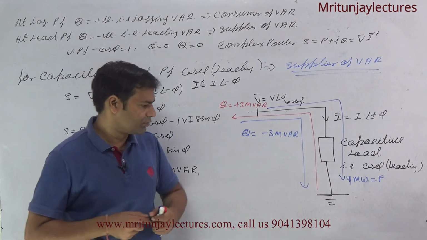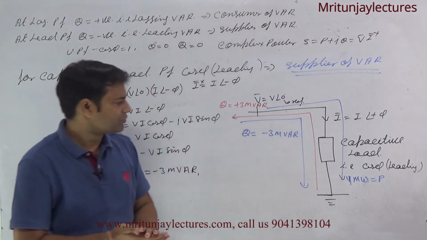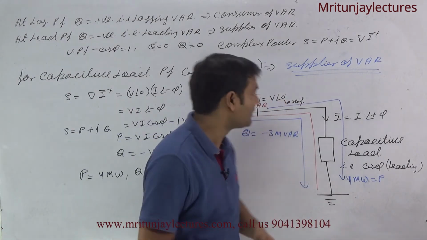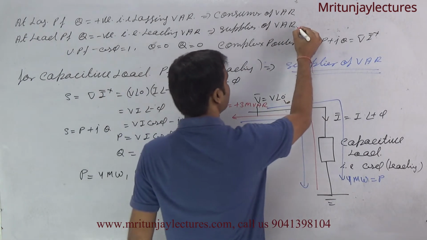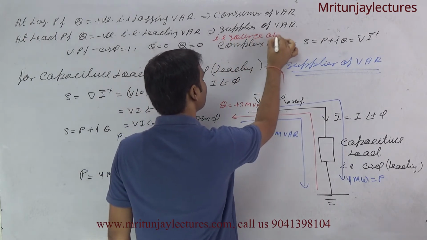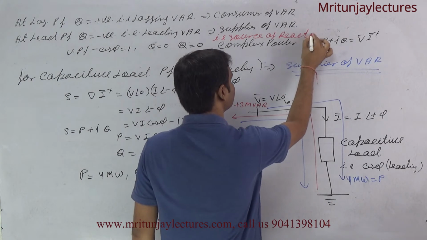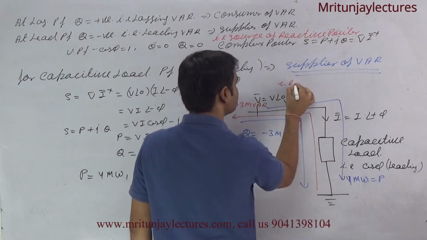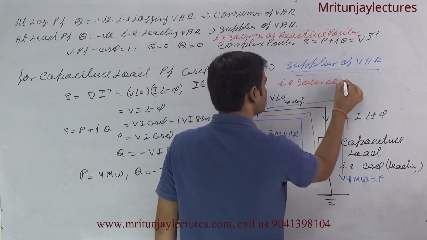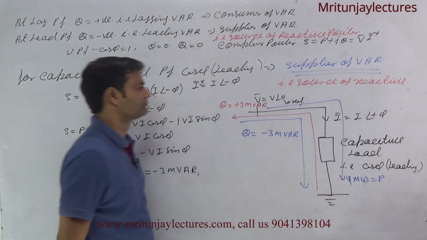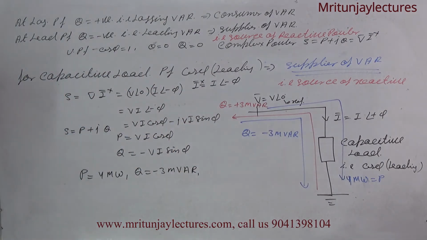This load behaves as a source of reactive power. Clear? Source of reactive power.